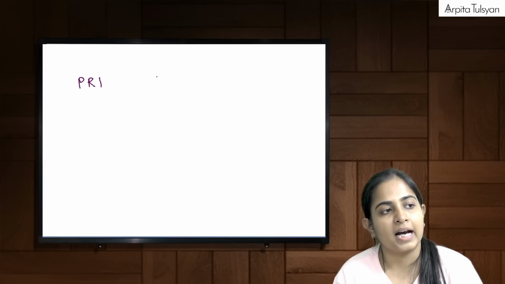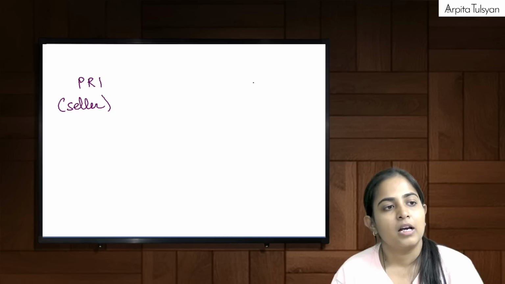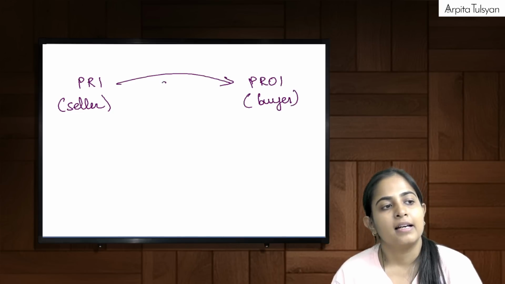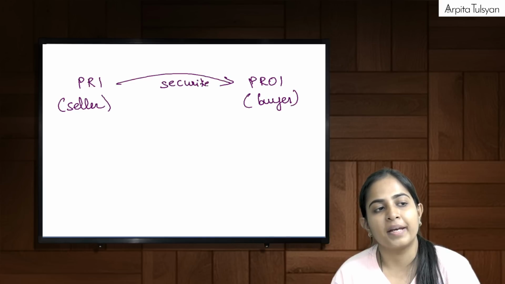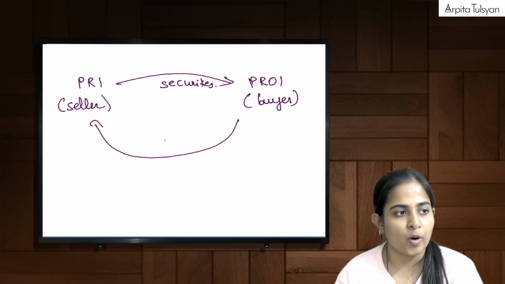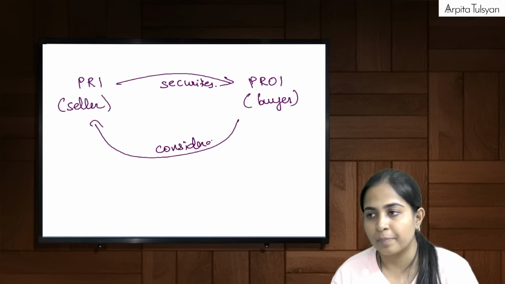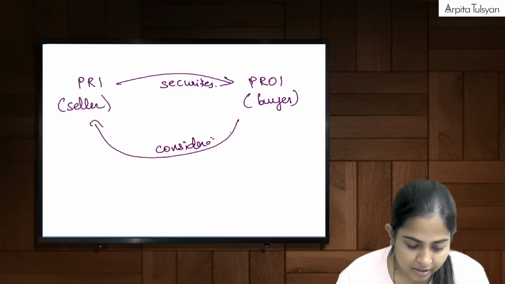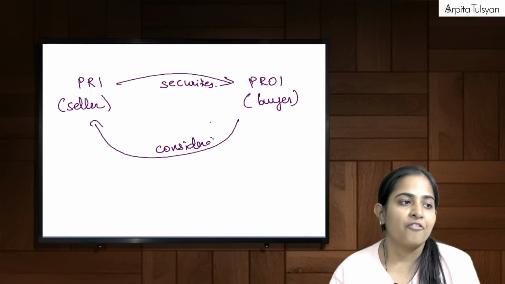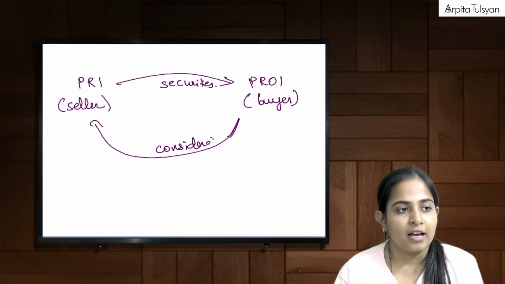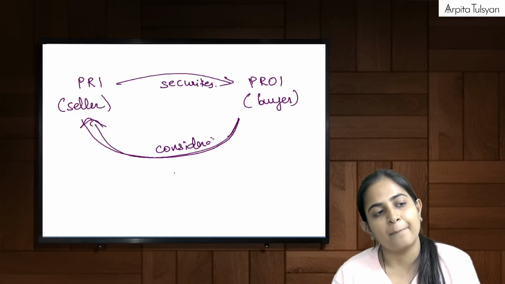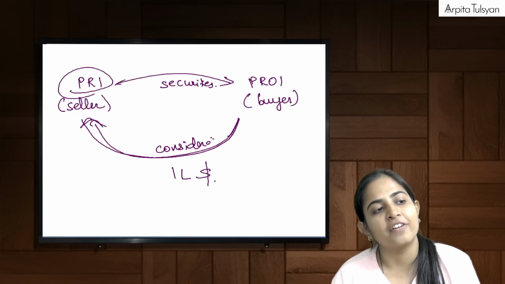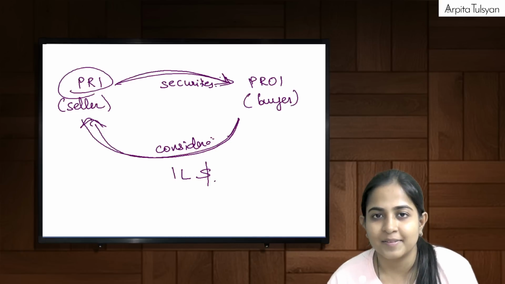If a PRI is the seller and PROI is the buyer, then can I say securities will go from PRI to PROI, and PROI is supposed to pay the consideration to the PRI? Can it be deferred? Yes, but for a definite period only. Now listen. Whatever consideration PROI is paying, for example 1 lakh USD, then PRI will give securities equivalent to 1 lakh USD.